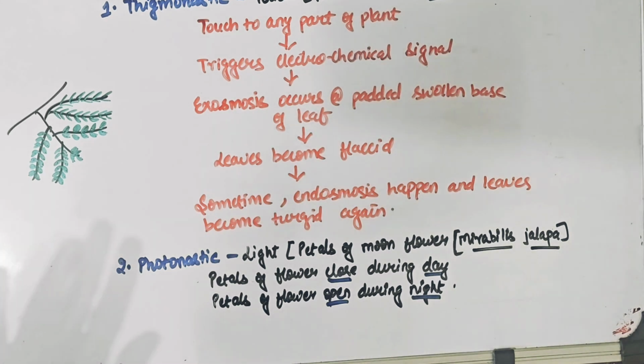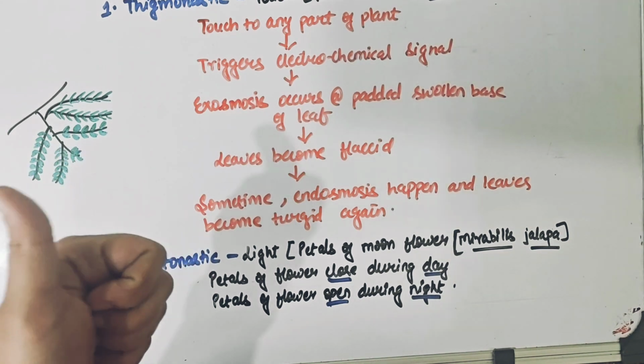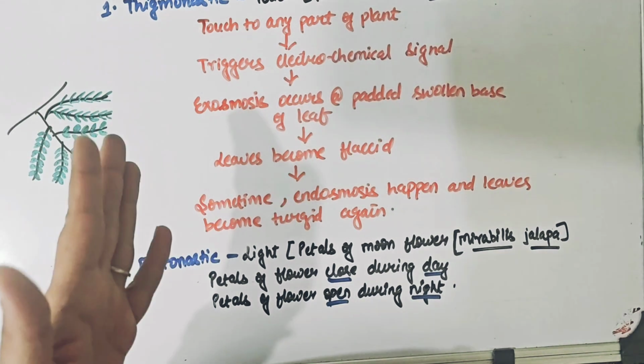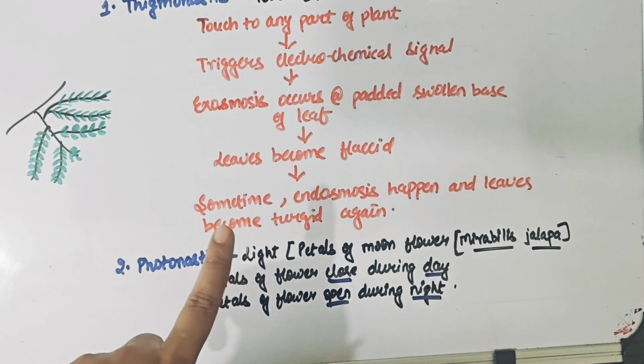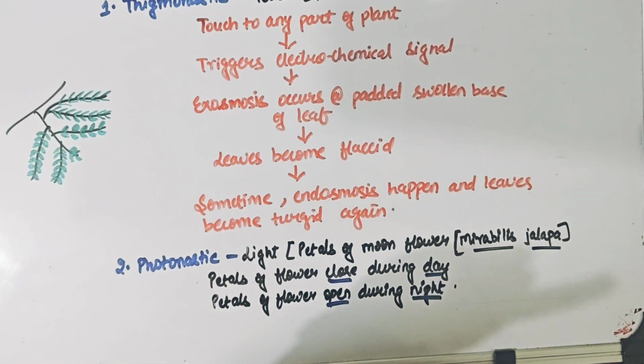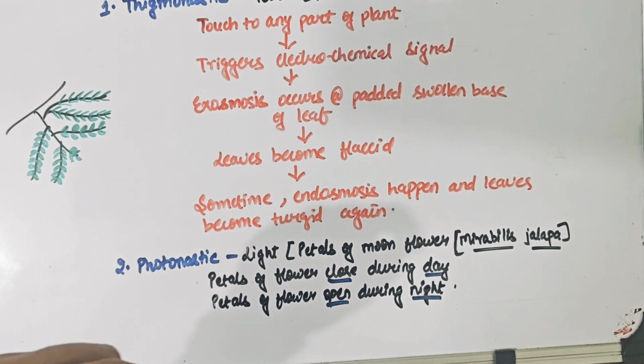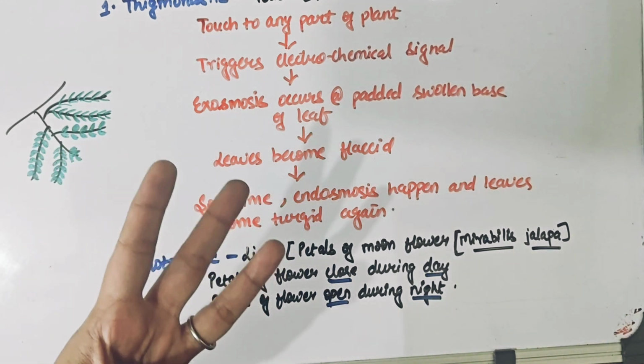So that was all about movement and coordination in plants that we needed to know. The tropic movements we studied in detail, and the nastic movements. And as I have said, the activities which I have shown you, I am going to make a separate video on all those activities. So do check out that video because it's very important for you to know, because in the exam you can definitely be asked a question to design an activity to show either photo-, geo- or hydrotropism.